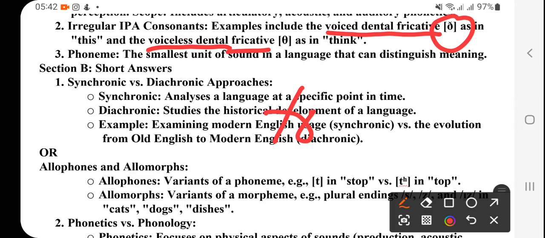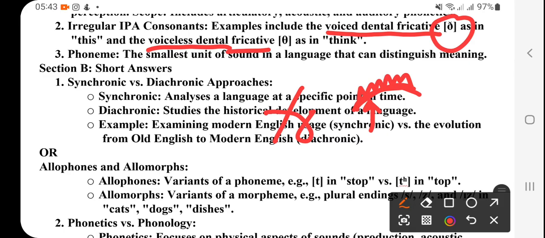Why is this called dental fricative? Because of the upper teeth ridge: when the tip of the tongue touches the upper teeth, then the sound is produced.